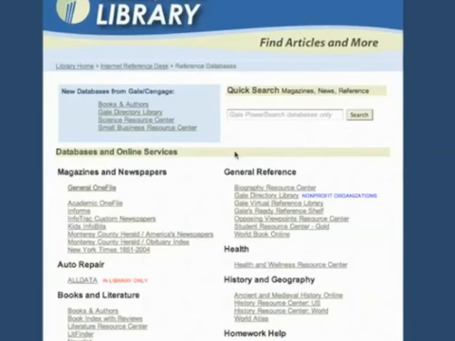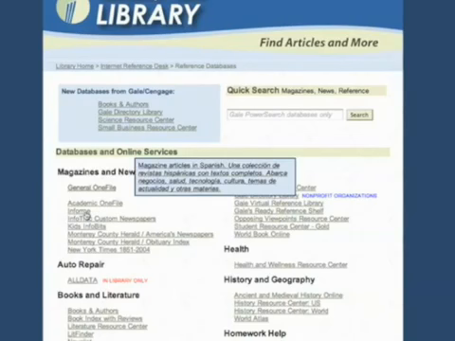The one we're going to be using today is General OneFile right here. This one's got the largest collection of information, both in magazines and newspapers, that we've got with the library. Another one to keep track of, especially if you're learning or speaking Spanish, is Informe, which is all Spanish language articles that are originally written in that language.